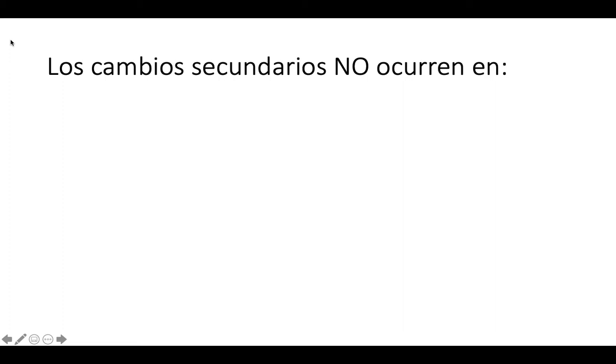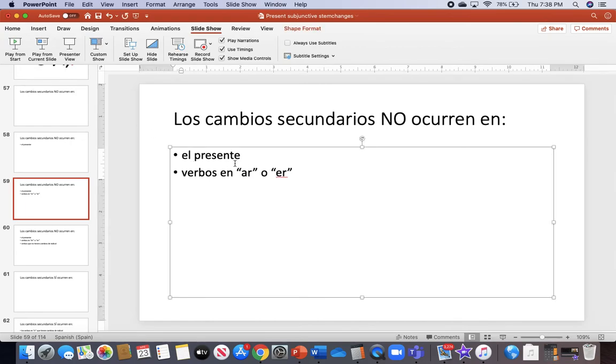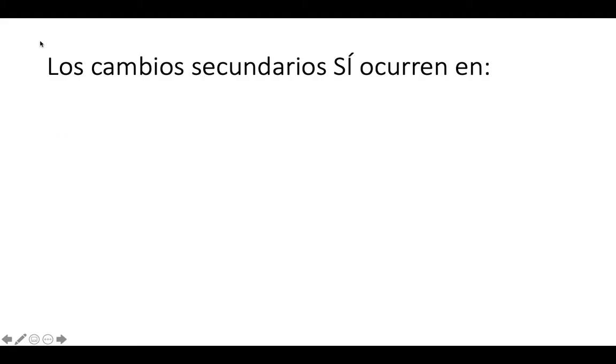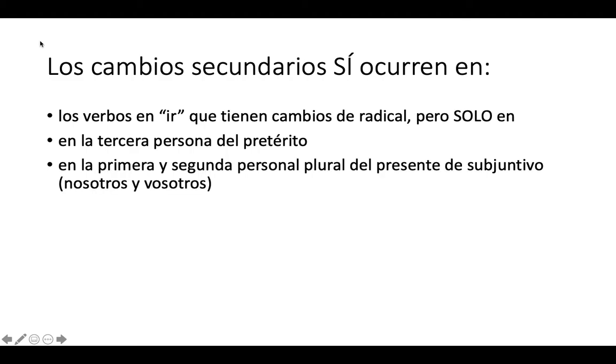Los cambios secundarios. Oops, I switched languages. The secondary changes do not occur in AR or ER verbs, verbs that don't have stem changes, of course. And they do occur in IR verbs that have stem changes, in the third person of the preterite, and in the first and second person plural of the subjunctive, the nosotros and vosotros form.